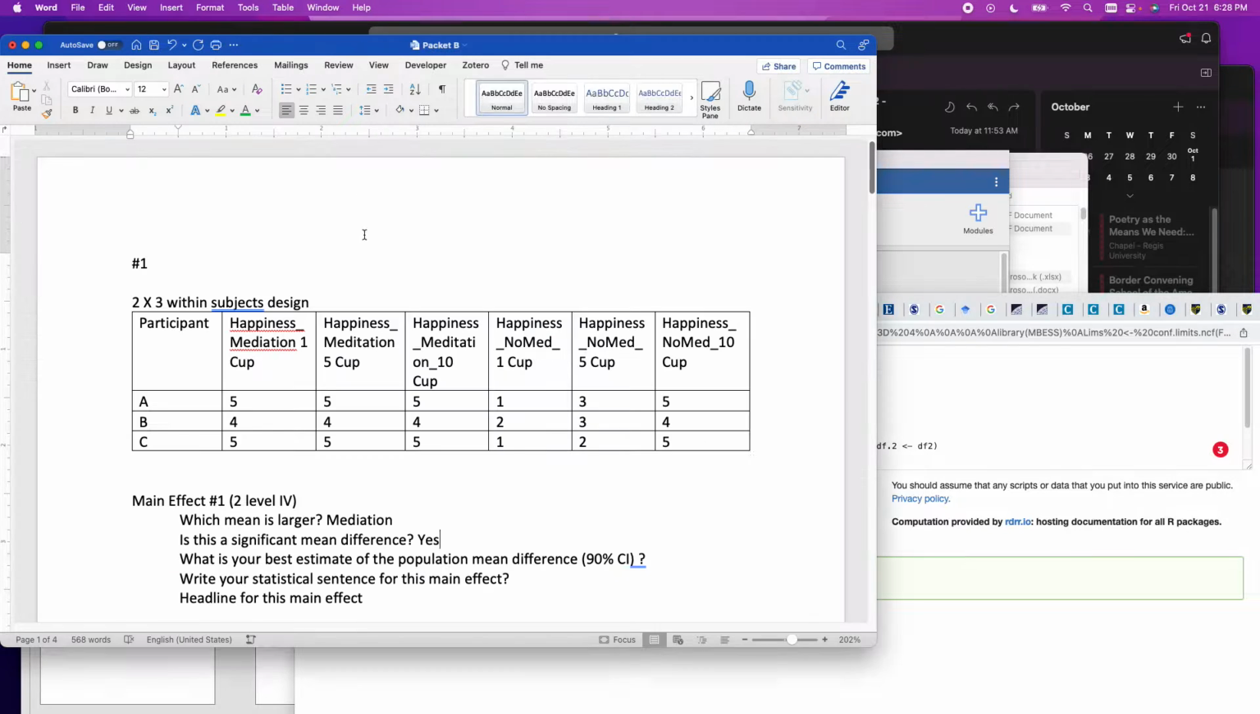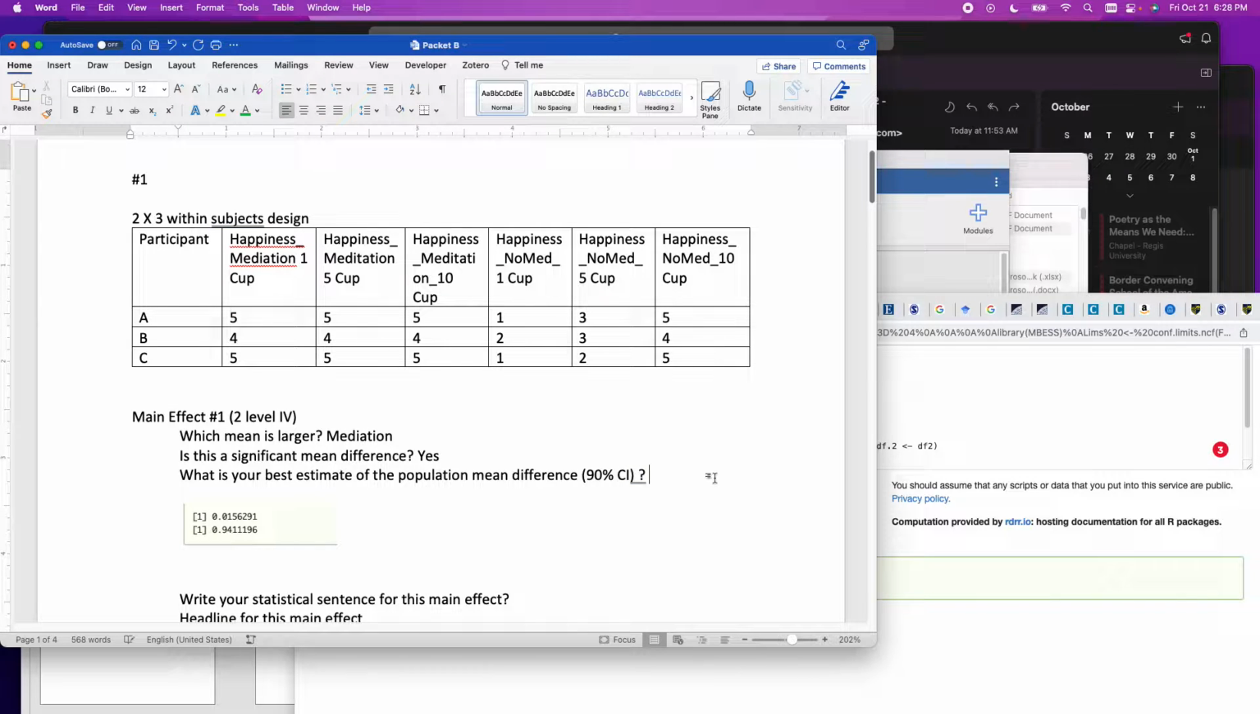So I'm going to go back to my packet. Go ahead and paste it in because I don't want to forget this, but that is 0.015, a small effect, because 0.01 is a small effect to a large effect. All right. I'm going to leave that there for later.